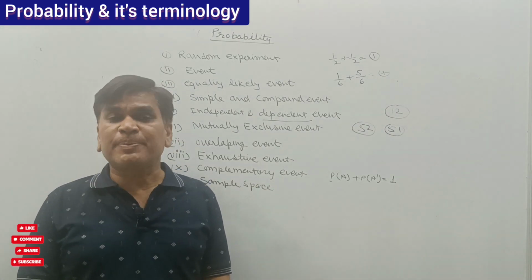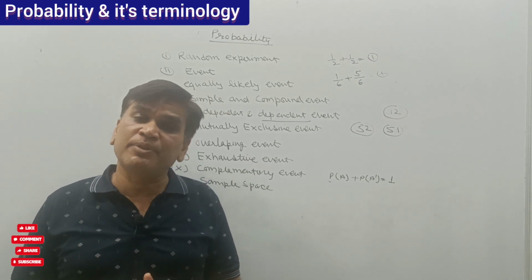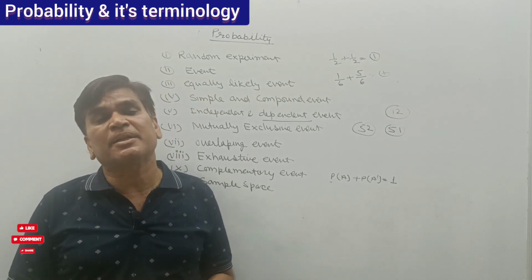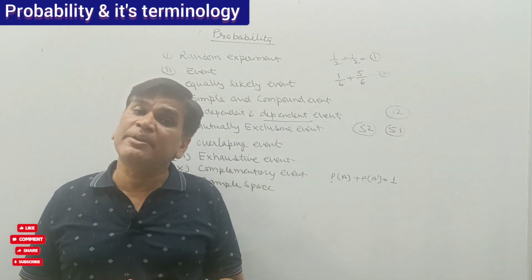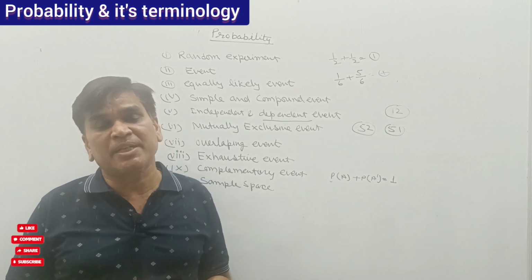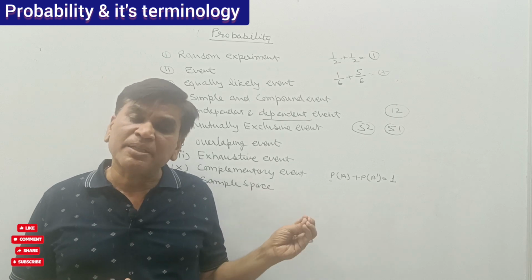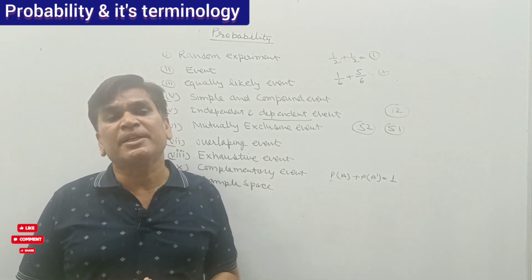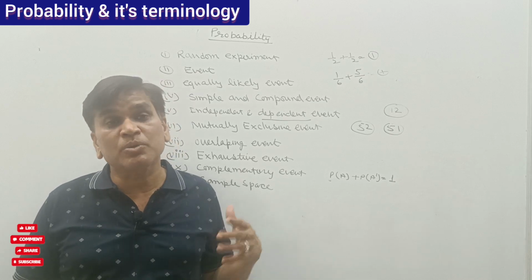So I have explained some of the terminology of probability, which is very important when we go through the probability chapter. We require this terminology. That's why I first decided to explain some terminology of probability. What is probability? Probability is nothing but the number of favorable events divided by the total number of events. In the next video we will learn how to use the probability.